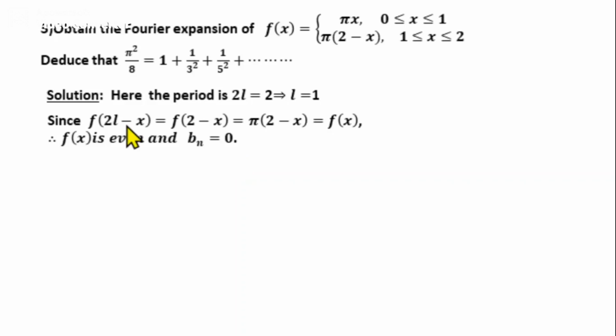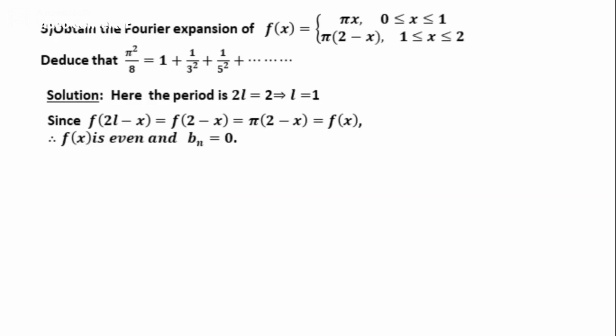Since 2L is 2, we get f of 2 minus x, replacing x by 2 minus x in the function f of x. So f of 2 minus x equal to pi into 2 minus x, which is nothing but f of x. So the function is an even function, hence we can write bn equal to 0.